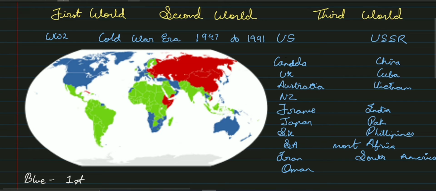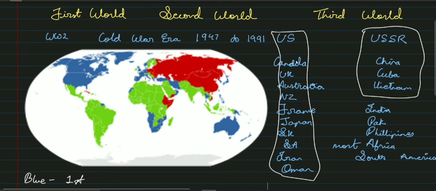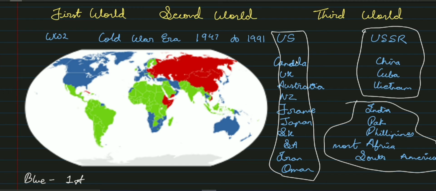So now you can understand clearly that this group of countries is the first world countries, this group is the second world countries, and this group is the third world countries. This categorization was in the context of the Cold War era.